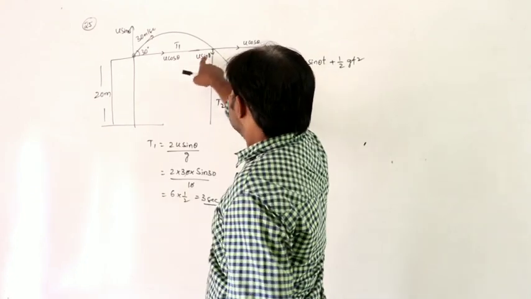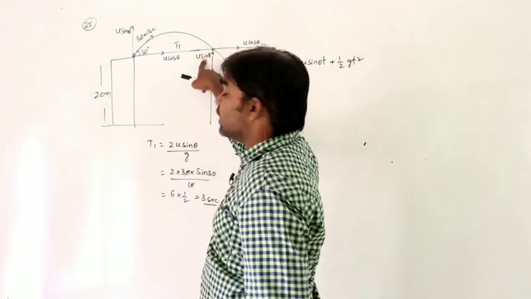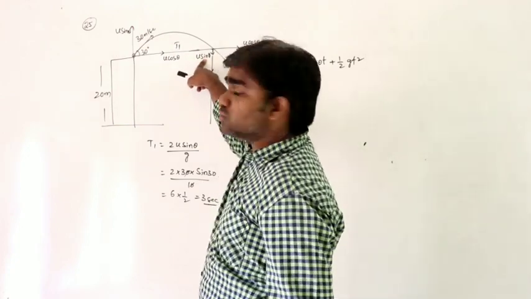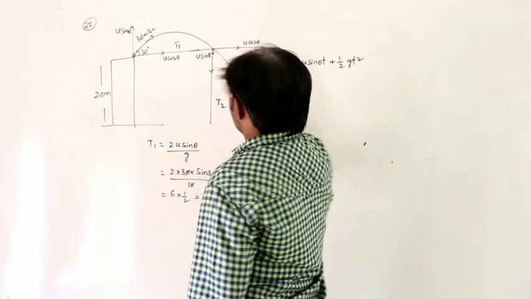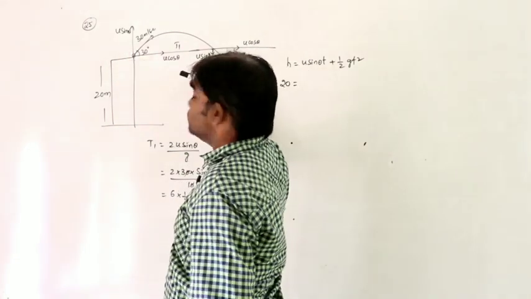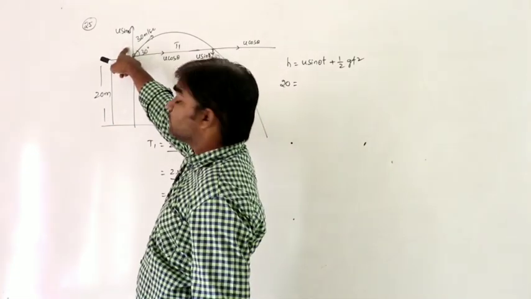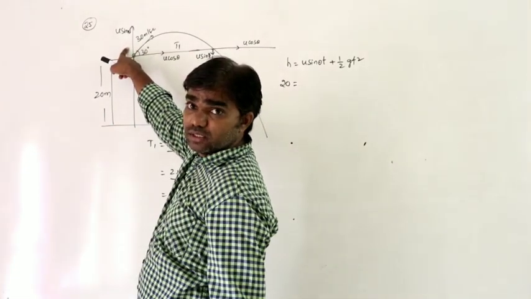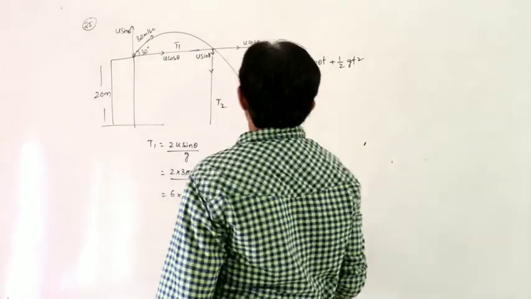What is the velocity of projection here? U sin theta. The velocity of projection must be equal to the speed on reaching the ground, so on reaching the ground it is also u sin theta. The height is 20.